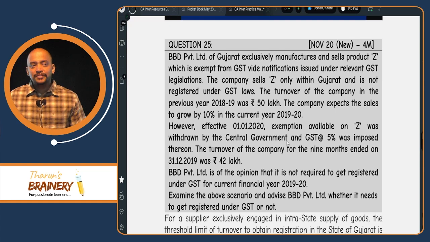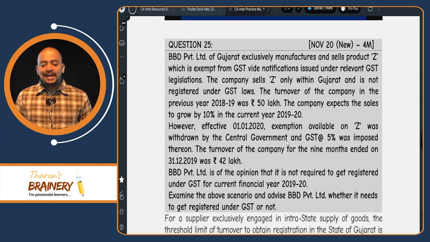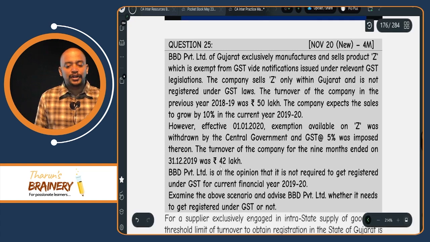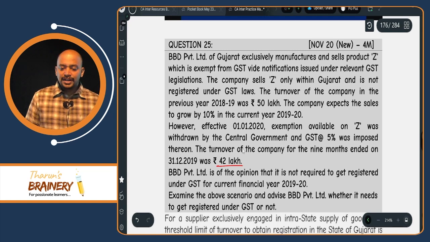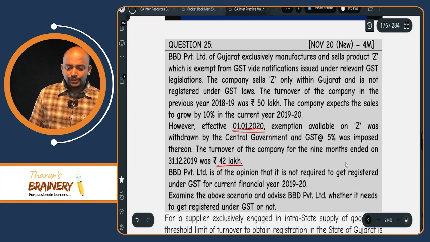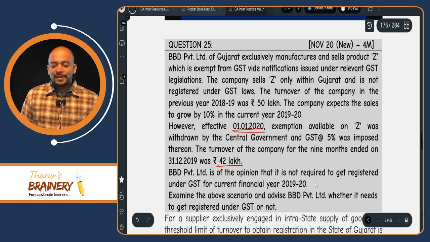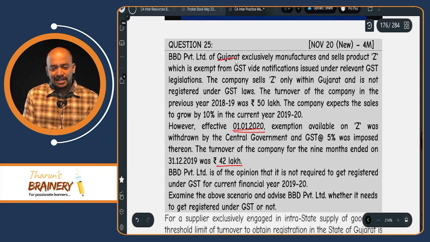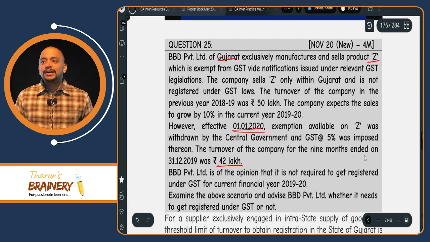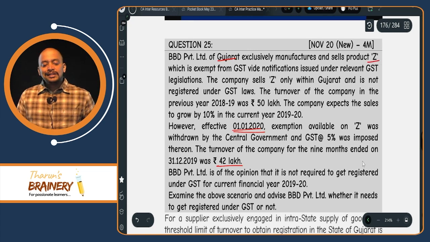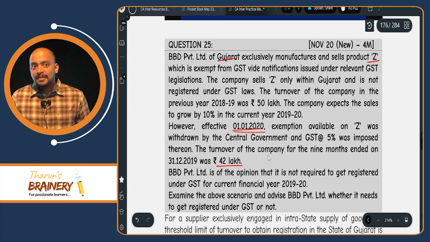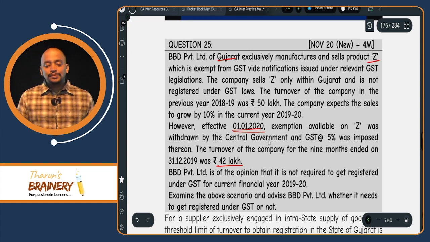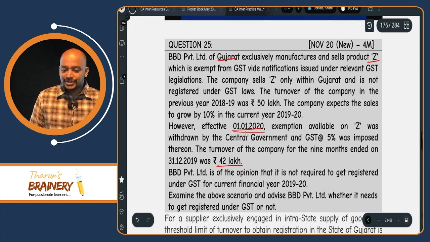So therefore it became taxable on which date? 1/1/2020, which means they are liable to get registered on 1/1/2020 because their turnover as on December is 42 lakhs. So therefore they need to get registered with effect from 1/1/2020. BBD Private Limited is of the opinion that it is not required to get registered. No, as per aggregate turnover, they are doing business in Gujarat and they are engaged in sale of goods. The applicable threshold limit will be 40 lakhs. They crossed 40 lakhs in December, but they are required to register only when their outward supply becomes taxable. So it became taxable on 1/1. So as on 1/1 they are liable to get registered.